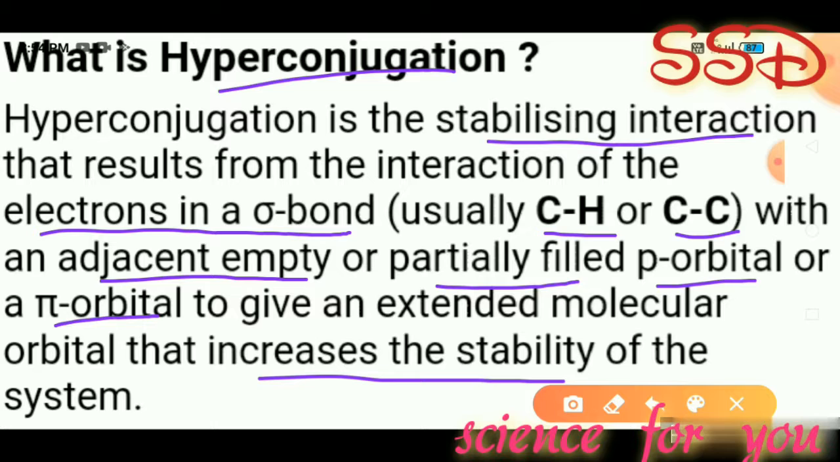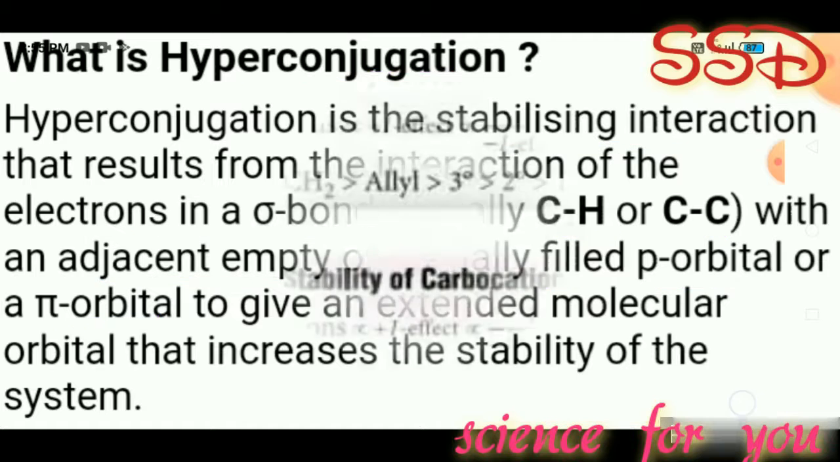So this is known as hyperconjugation, and it is different from resonance. In resonance, delocalized electrons are involved, but in hyperconjugation, electrons in sigma bonds and an empty or partially filled p orbital or pi orbital are involved in the interaction.